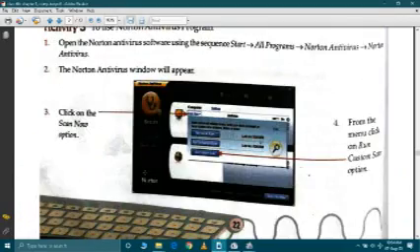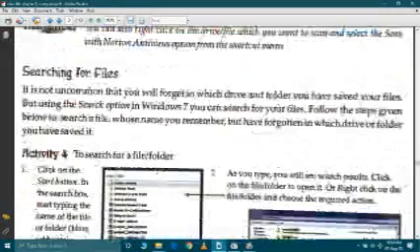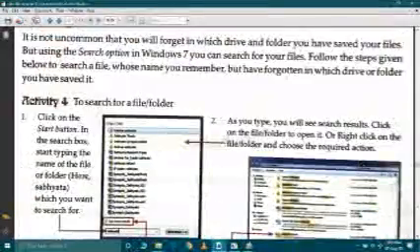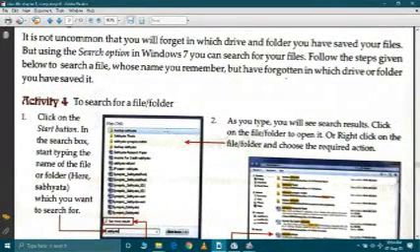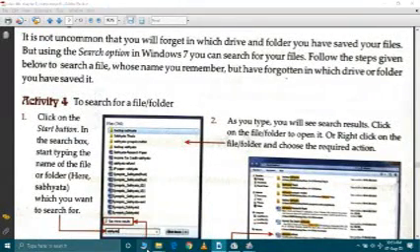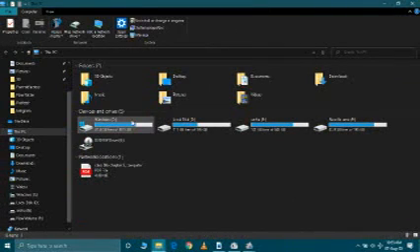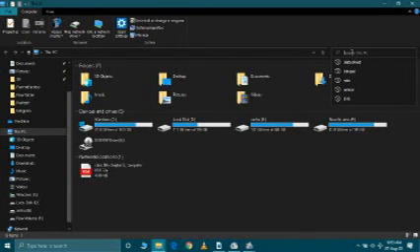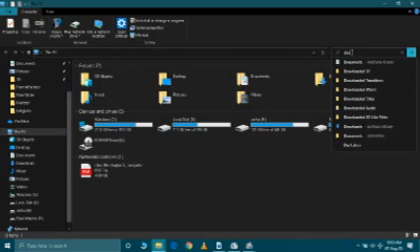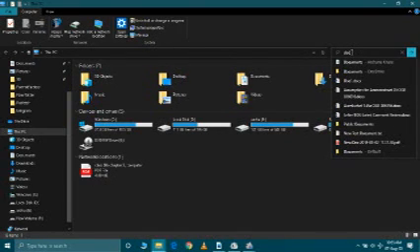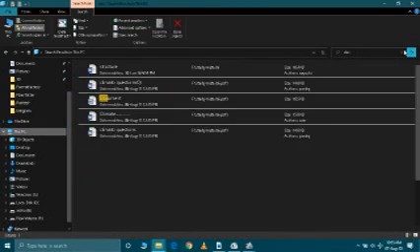Now the next topic is how to search files on the computer system. To search any file, I'm showing you the steps. Go to My Computer. Then on the right hand side, search file. Suppose I'm searching document files. So I'm writing its extension doc, enter.